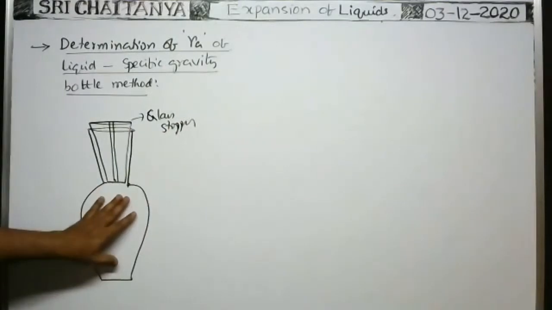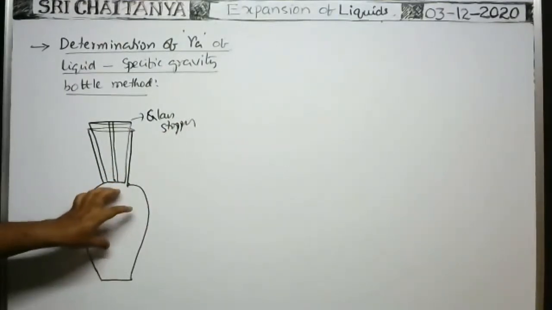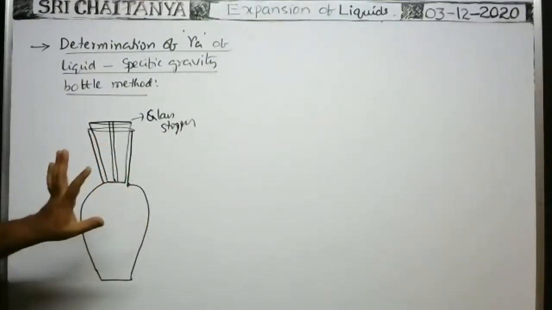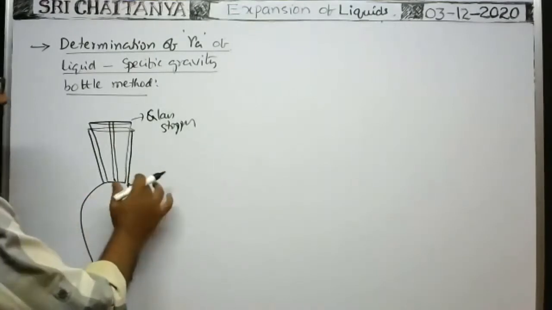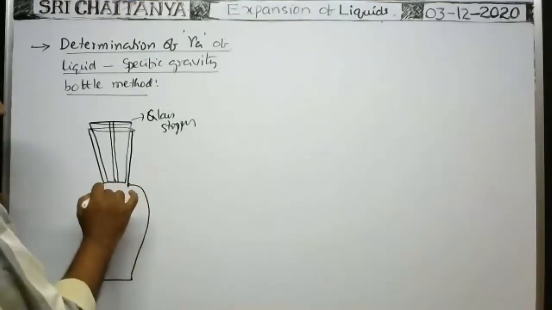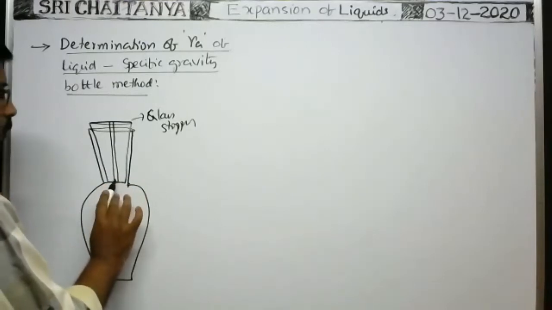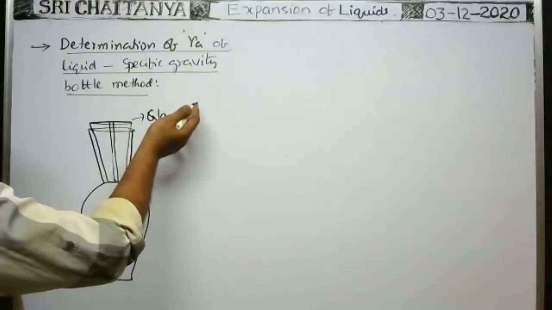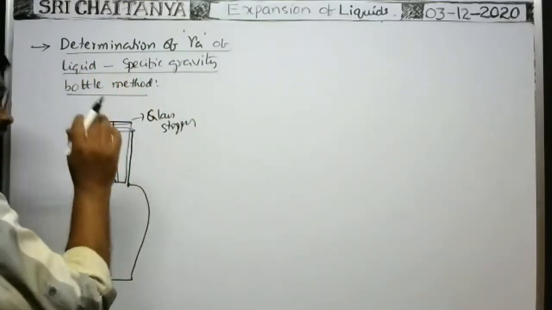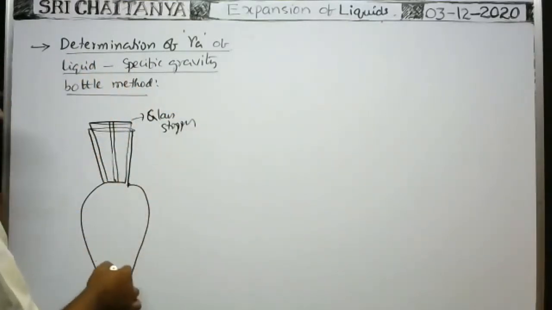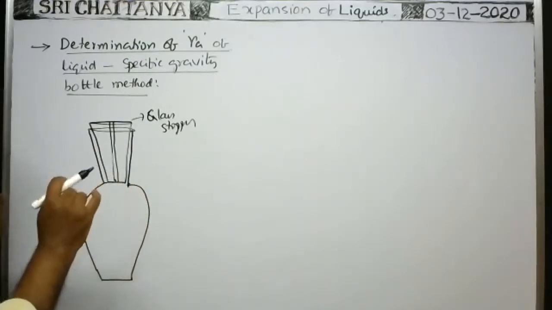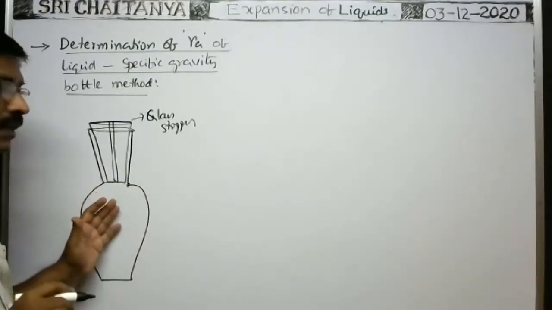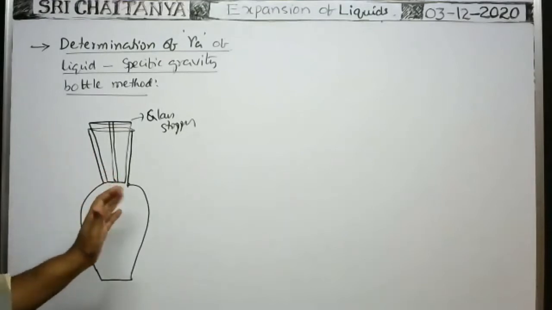When expansion takes place in the liquid, there is no chance for the liquid to expand inside the bottle totally. Whatever the increase in volume of the liquid, that increase passes through this bore and oozes out. Still, at any temperature, the volume of the liquid in the bottle will be this only. That means almost all the volume of the liquid in the bottle is maintained constant at all temperatures.